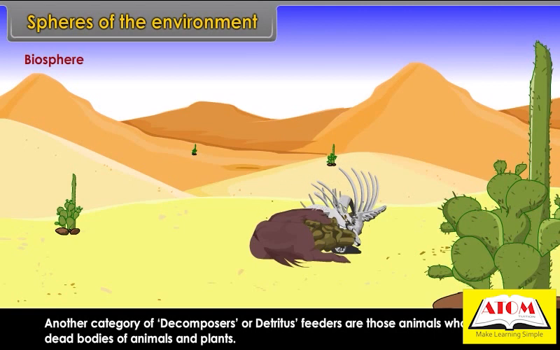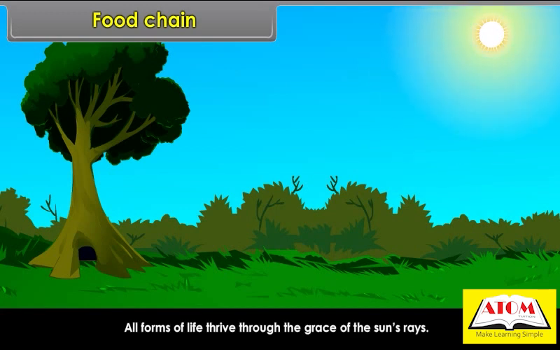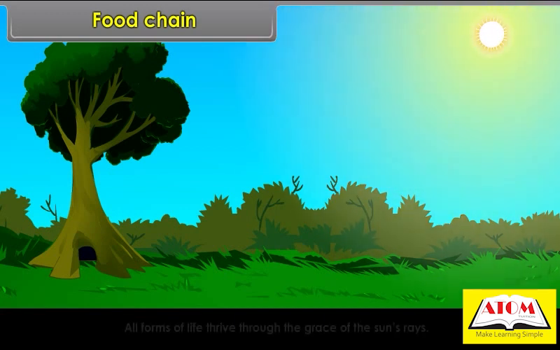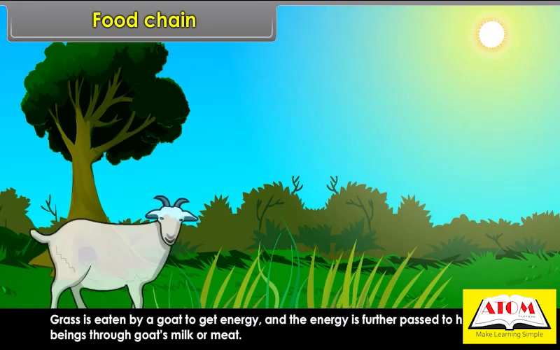Food chain. All forms of life thrive through the grace of the sun's rays. Grass grows due to solar energy. Grass is eaten by a goat to get energy, and the energy is further passed to human beings through goat's milk or meat.